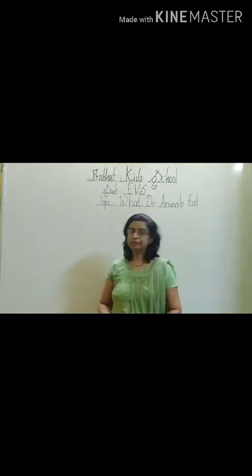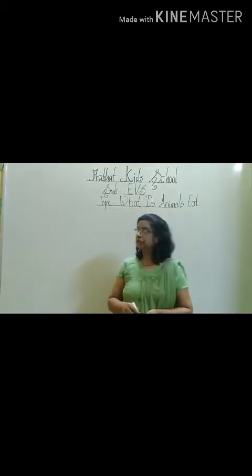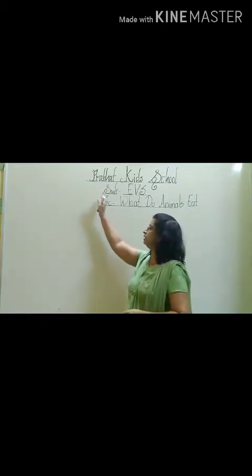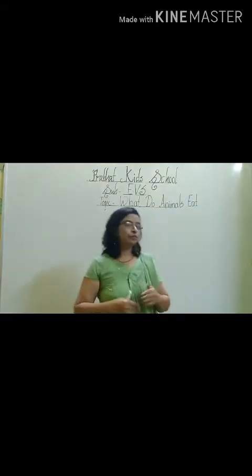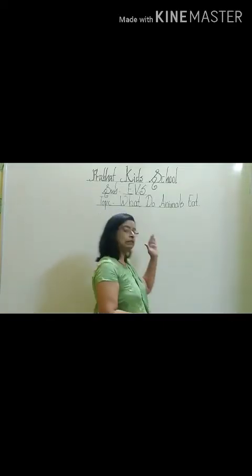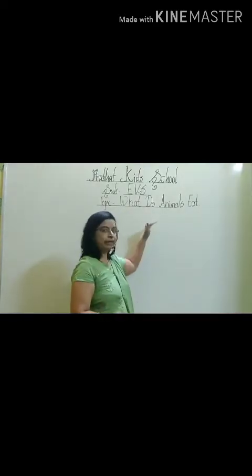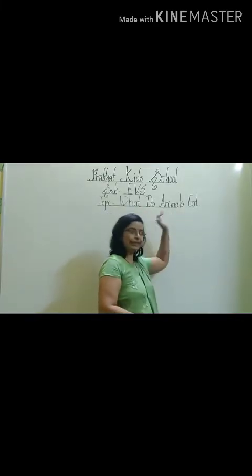How are you all? In the previous period, we learned about the carnivorous animals and the omnivorous animals. In today's period, we summarize the chapter "What Do Animals Eat?" Before that we learned about the herbivorous animals, and yesterday's period we learned about the carnivorous and omnivorous. So in this period we summarize the whole chapter.